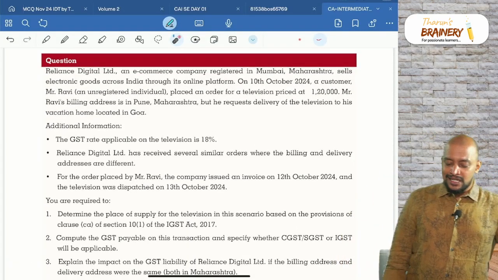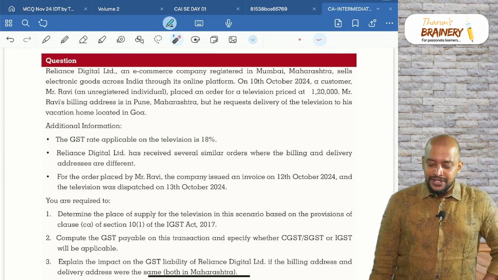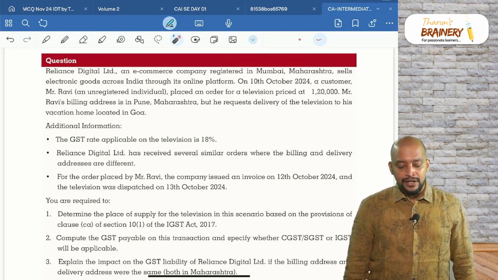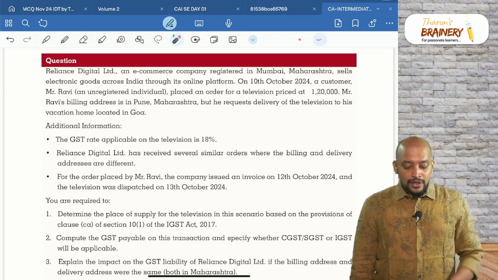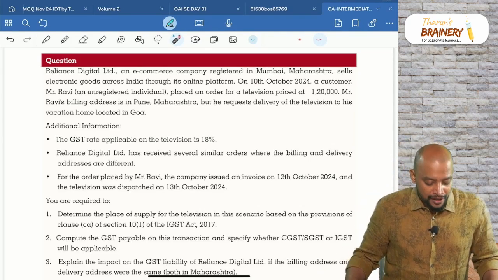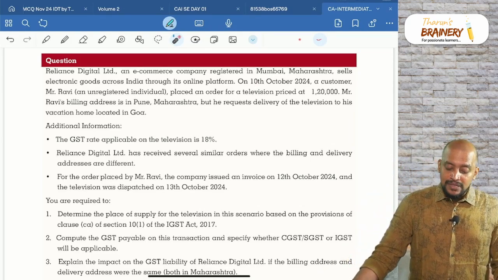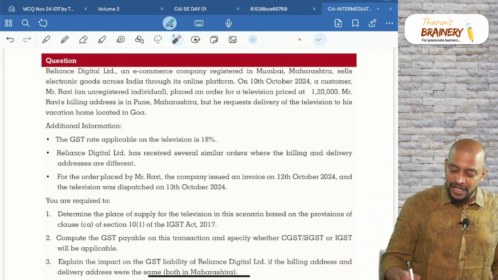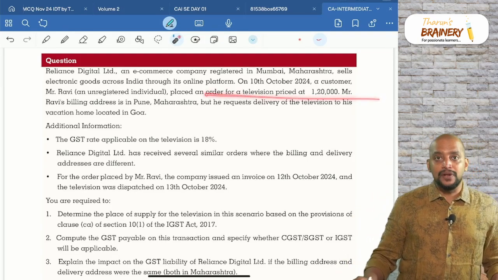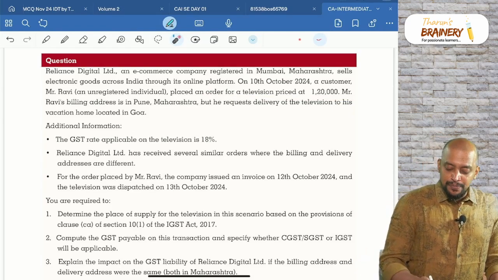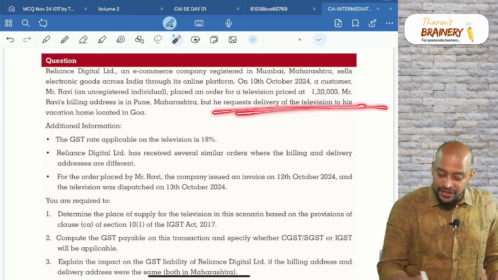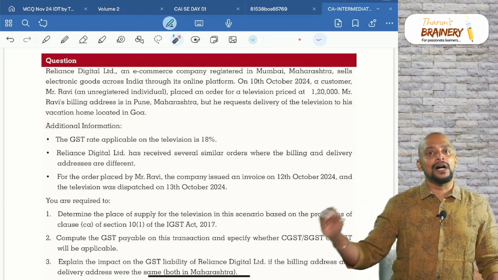Reliance Digital Limited, an e-commerce company registered in Mumbai, Maharashtra, sells electronic goods across India through its online platform. On 10th October 2024, a customer, Mr. Ravi, an unregistered individual, placed an order for a television priced at 1,20,000, and Mr. Ravi's billing address is Pune, Maharashtra, but he requests delivery of the television to his vacation home in Goa.